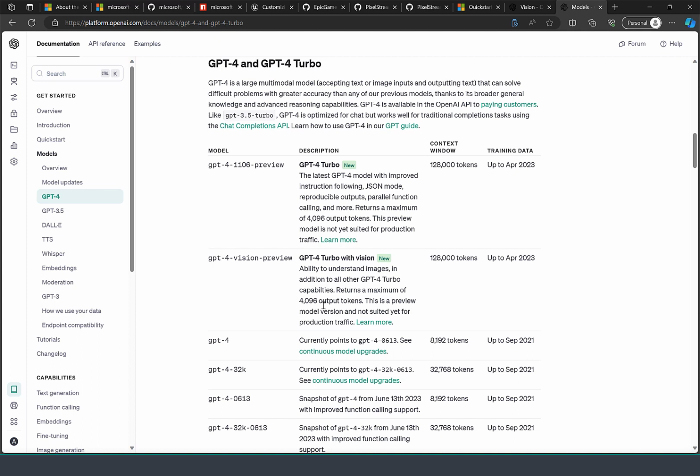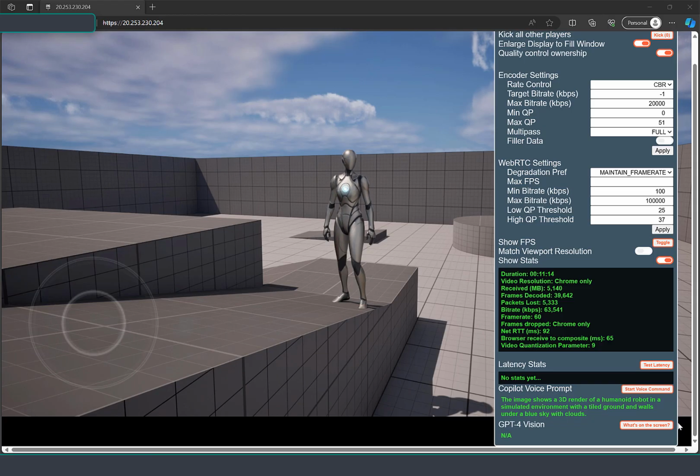Let's see how this is all working. All right, so what you will see is the following. I'll just explain what's happening on the screen right now.